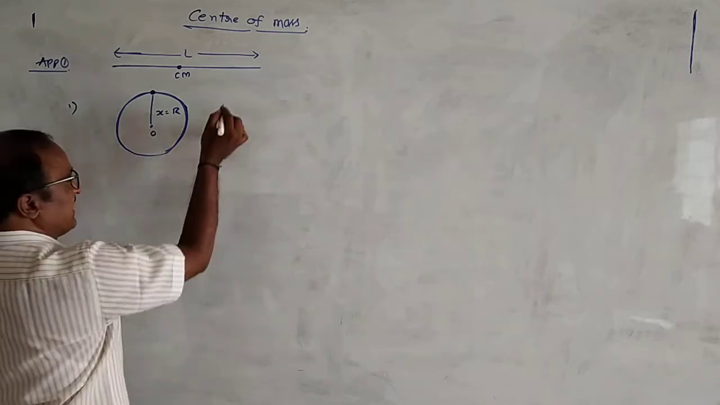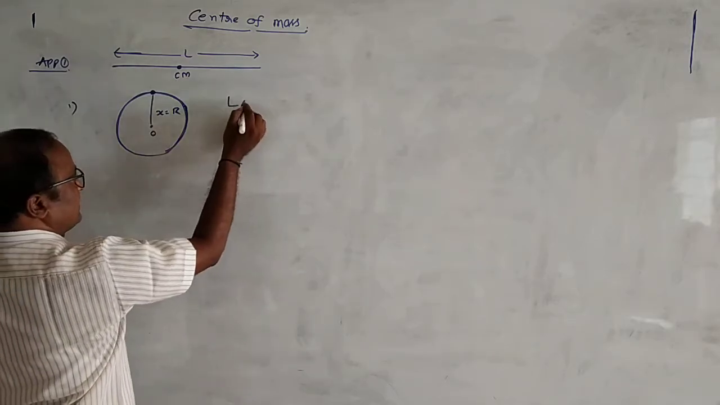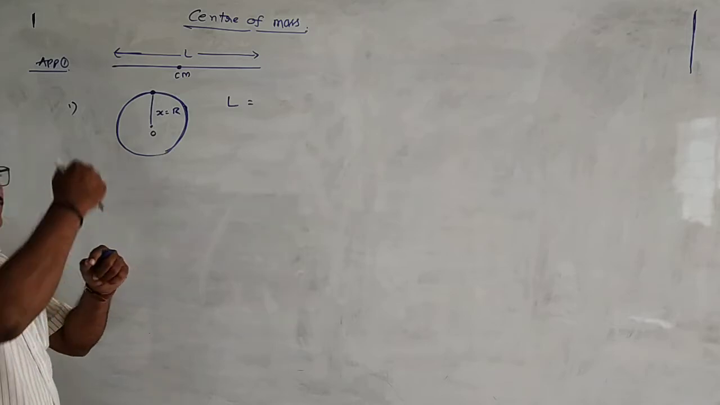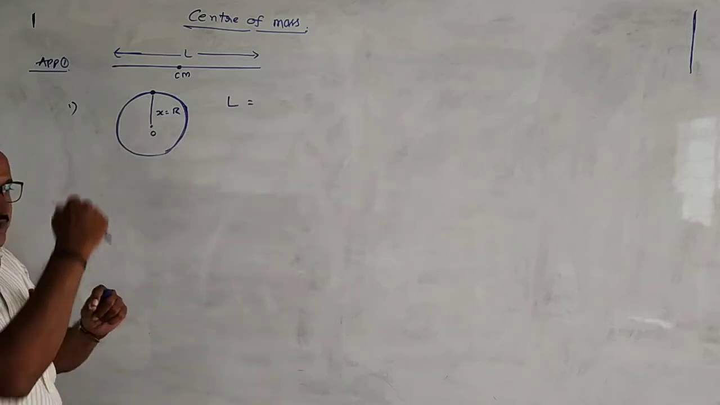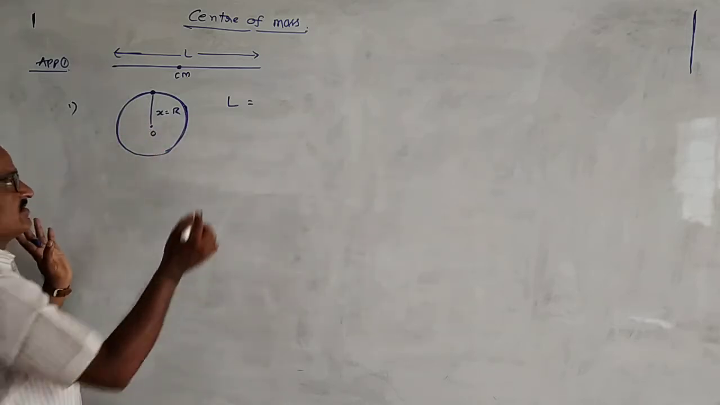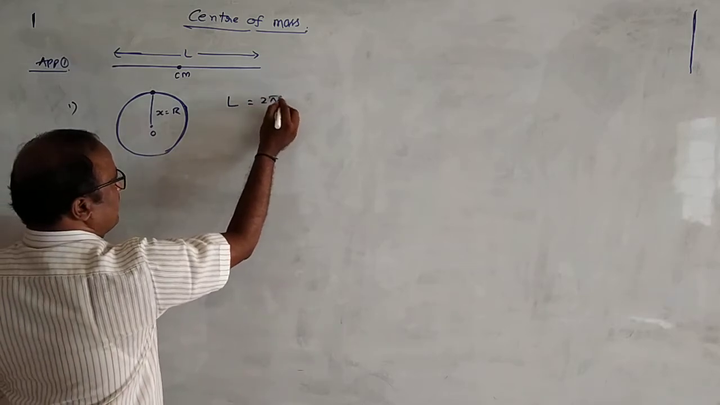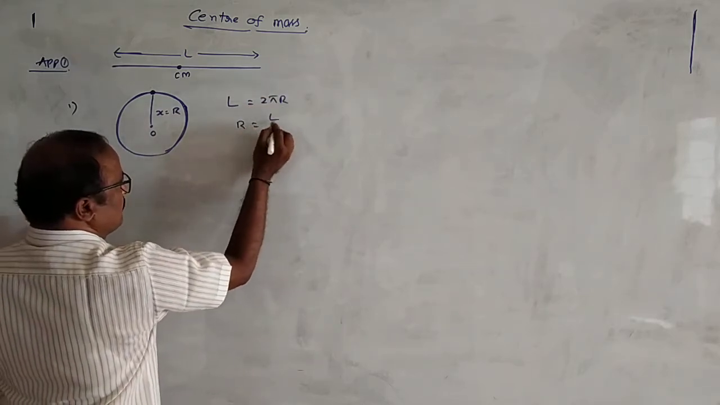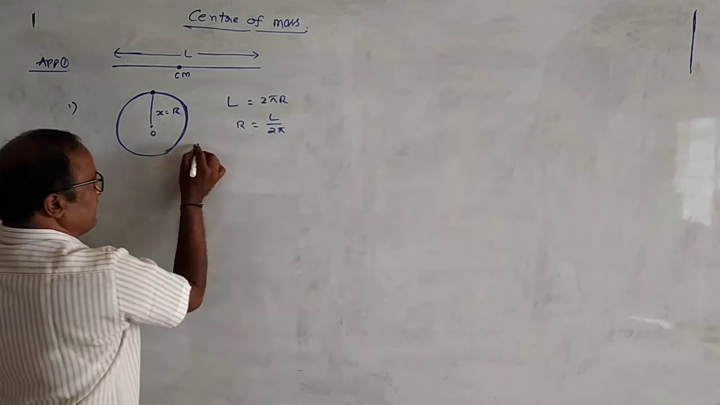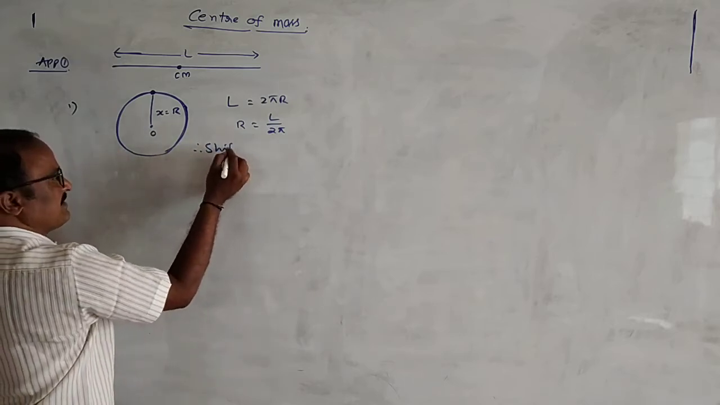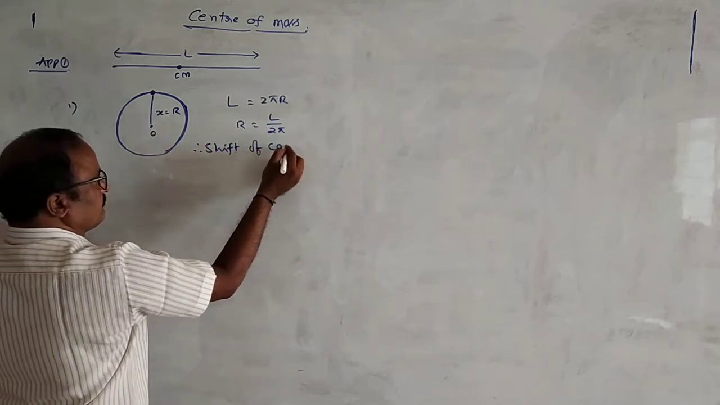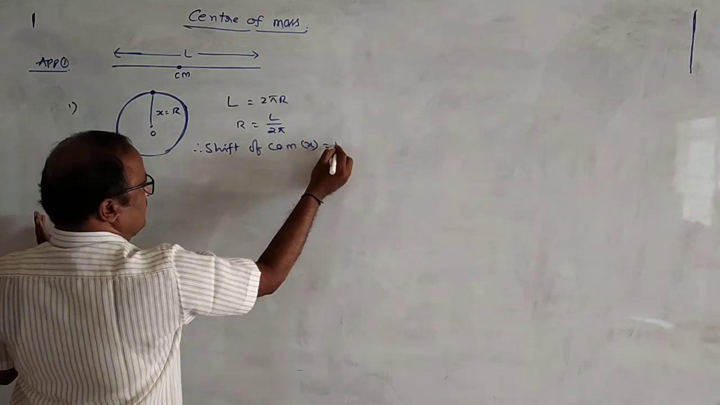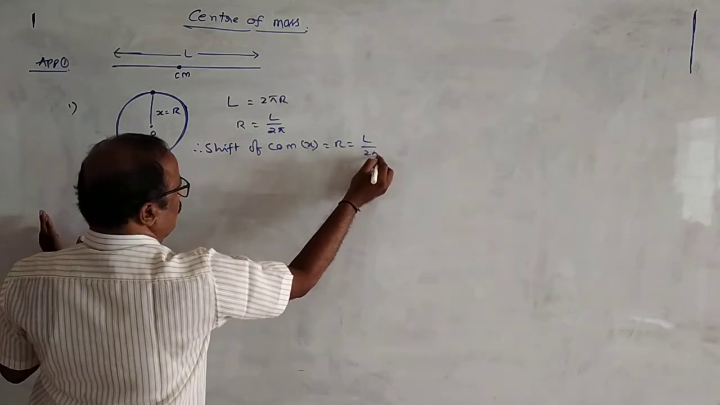But the total length of the conductor L should be equal to, it is bending in the form of one turn of the circle, which means the total circumference should be equal to its length. Because L is equal to 2 pi r, from this r is equal to L by 2 pi. Therefore, shift of center of mass x is equal to r, that is equal to L by 2 pi.